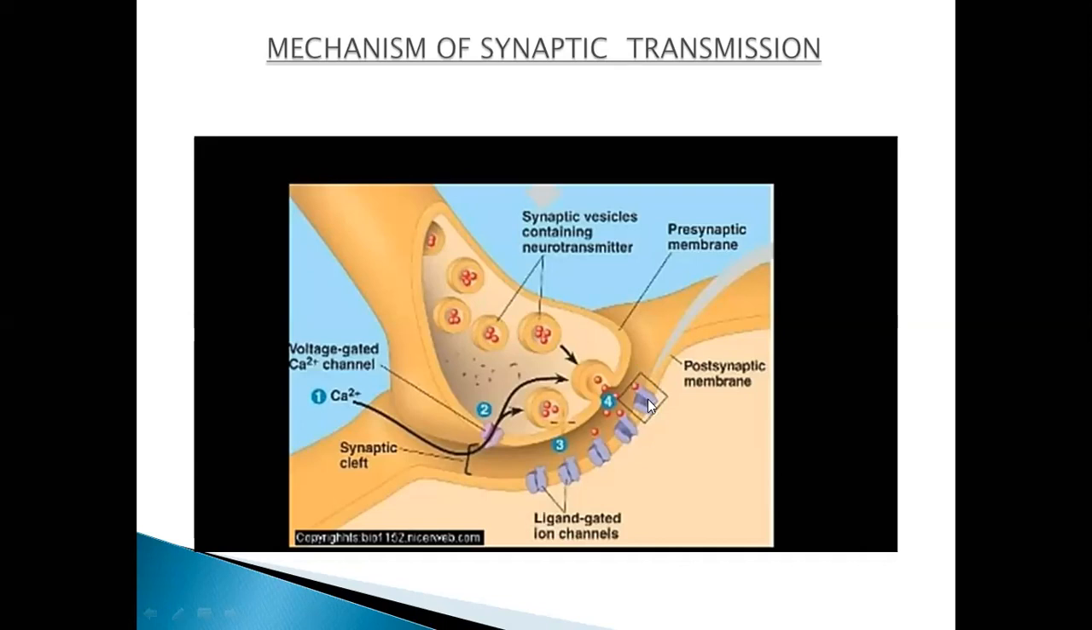For this purpose, it has been hydrolyzed here with the help of certain enzymes. Enzymes are also present here. Like you can say, if the neurotransmitter is acetylcholine, it will be hydrolyzed by acetylcholinesterase, and adrenaline by monoamine oxidase.